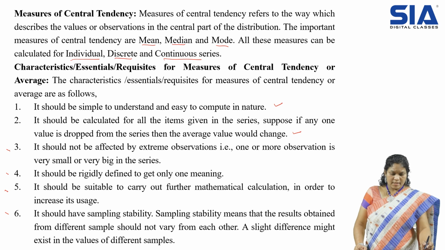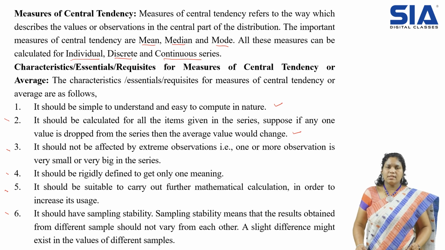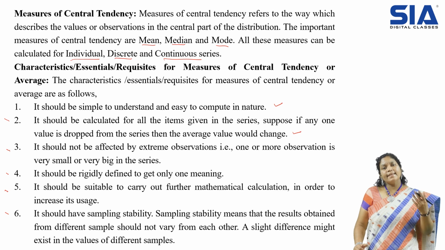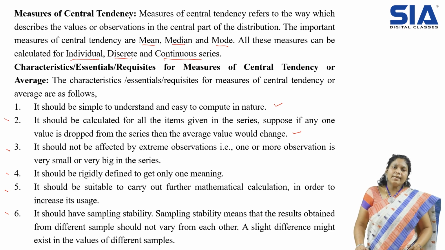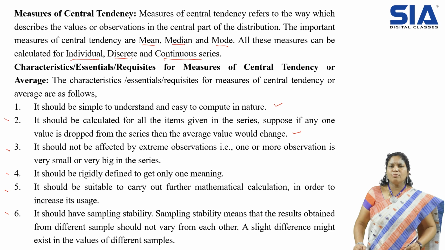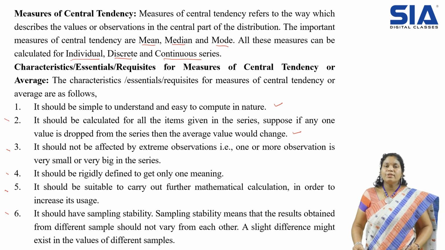Like in the second point we discussed, if you consider all the items you will get good answers. Obviously if you consider all values, we can get exact answers. But sometimes we can't get the entire data together, like when we have lakhs of data. In such cases I can't proceed with each and every value. Definitely I need to get some samples. So while drawing samples we have to be careful. Draw the samples in such a way that they represent the entire data when you go for making averages, right? If you draw like that, you will get good results.